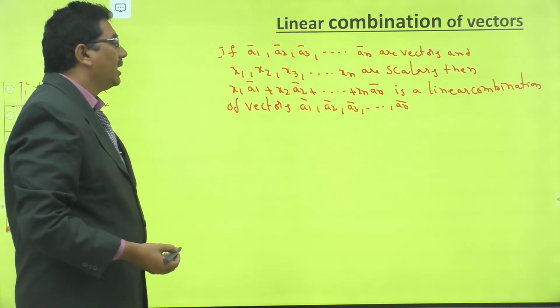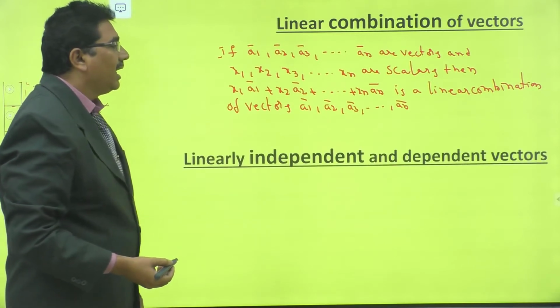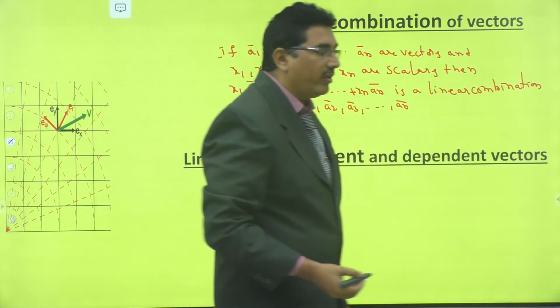Now see another definition. Linearly independent and dependent vectors.